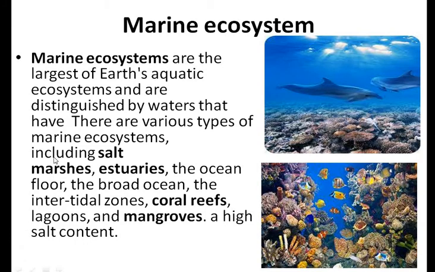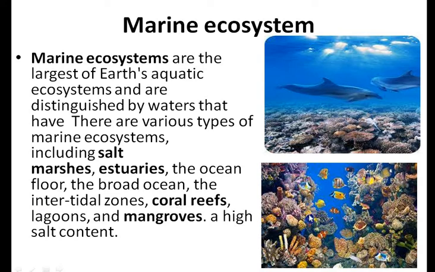The marine ecosystem is the largest ecosystem. Almost 70% of the ecosystems are marine. So, these ecosystems are again of various types, that is salt marshes, estuaries. Estuaries are the places where the sea water and the river water mix. So salt water and sweet water are mixing over here. So the type of organisms here varies. The ocean floor, the coral reefs, very interesting children.